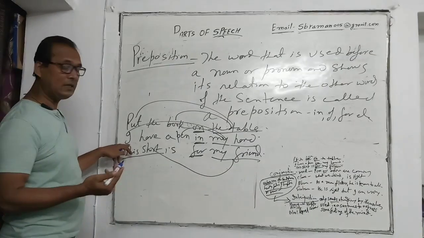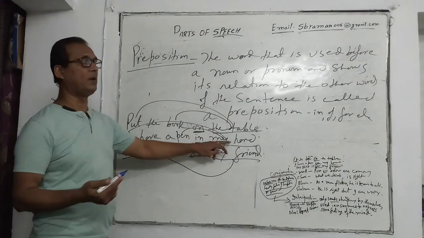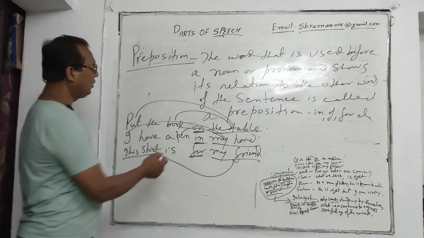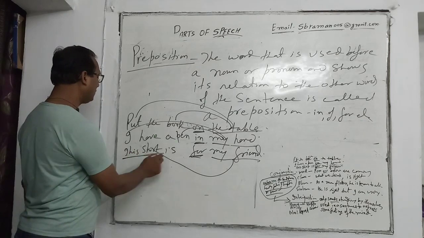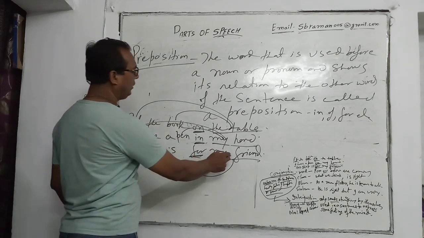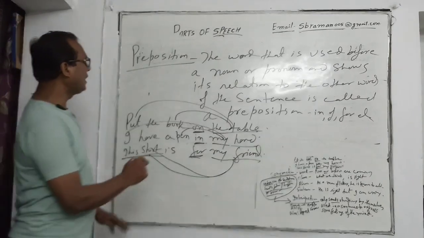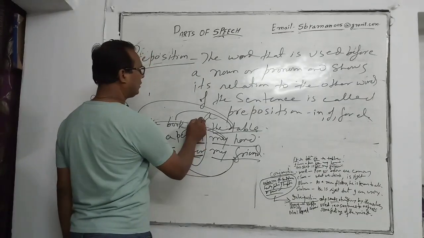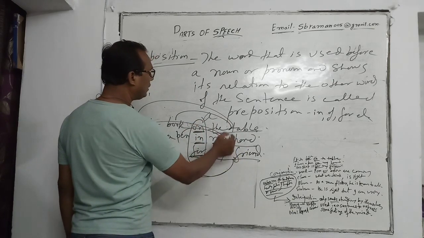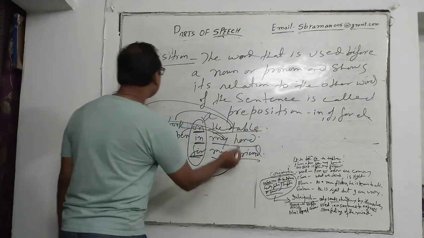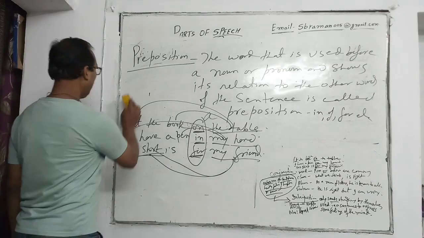I, my hand. So I has also been given a relationship with mine. Here also, for my friend: this shirt is for my friend. So my friend has been added in relationship with this shirt. So here we have seen that prepositions are the words that are used before a noun or pronoun and show the relation of these nouns or pronouns to the other words of the sentence. So here we have completed preposition.